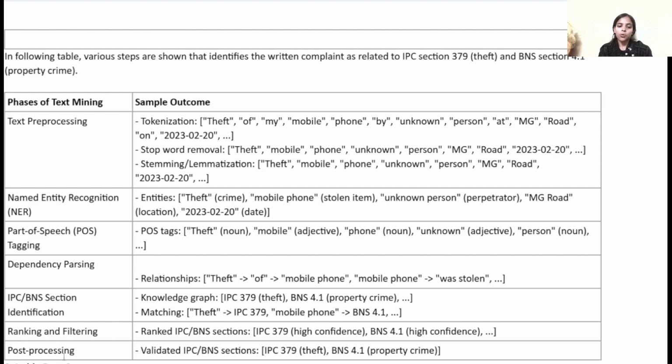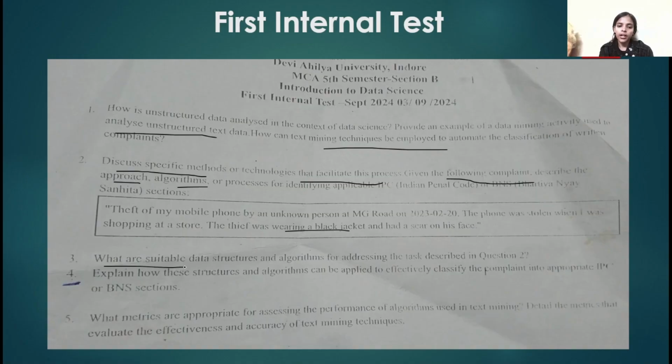The last step is post-processing. Here we validate the IPC and BNS sections. As we have seen, IPC 379 is for theft and BNS 4.1 is for property crime. So this is the approach to identify the written complaint as related to IPC 379 and BNS section 4.1. Now let's see the other question. The third question is, what are searchable data structures and algorithms for addressing the task described in question 2? Now let's see the answer to this question.